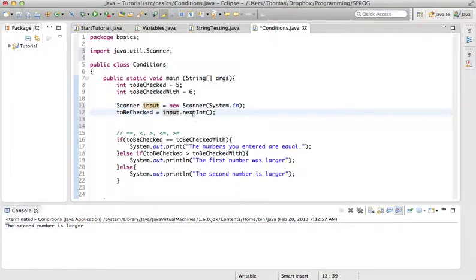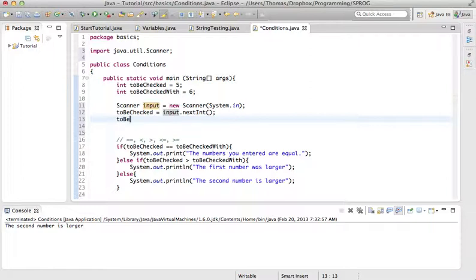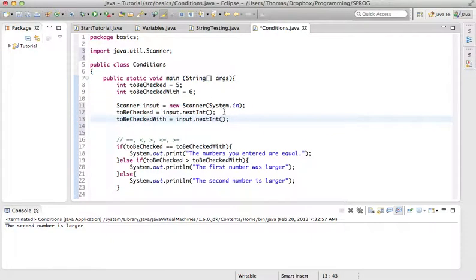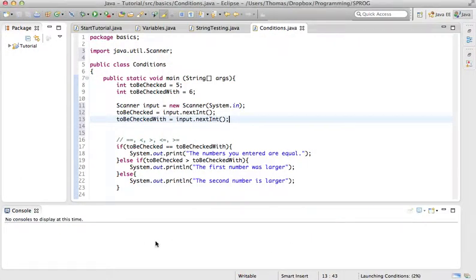So it will expect an integer as an input. No matter what we put in, the next int will be read, and we'll do the same thing with our other variable, which will also need the next integer. And this is basically what we want right now.